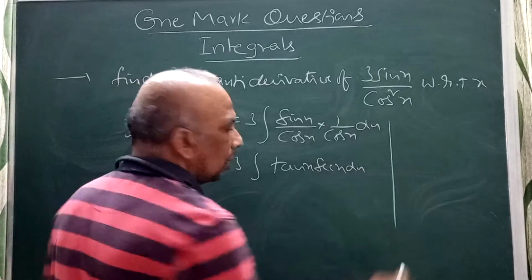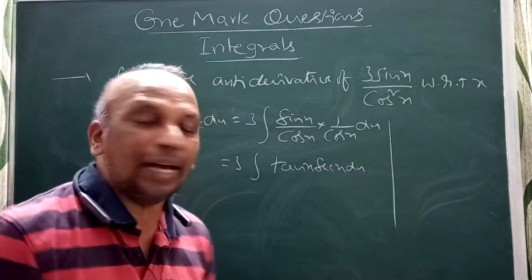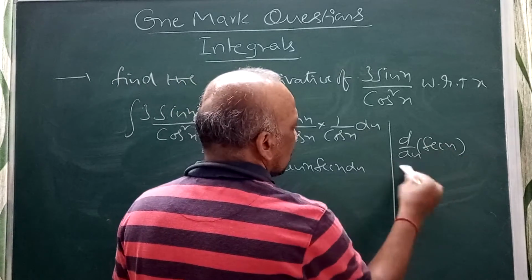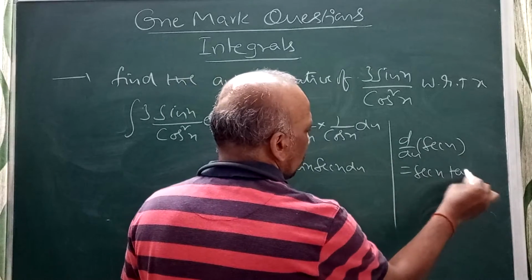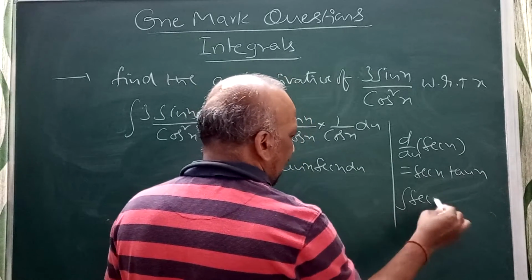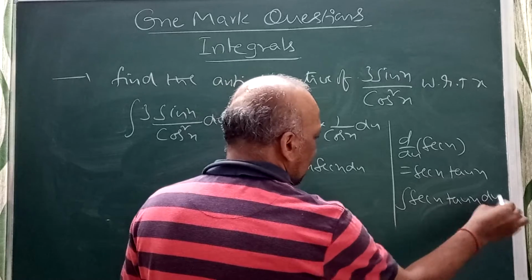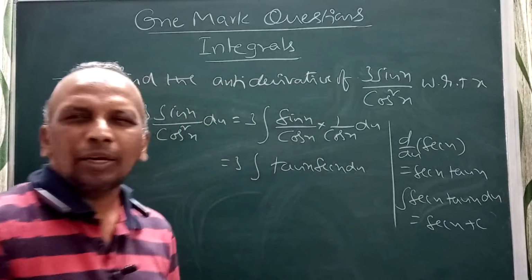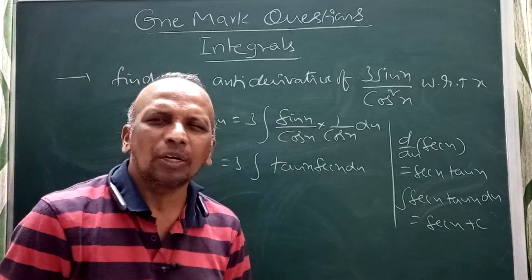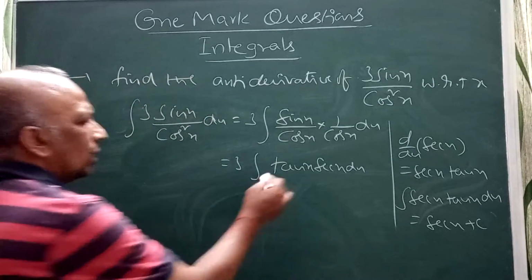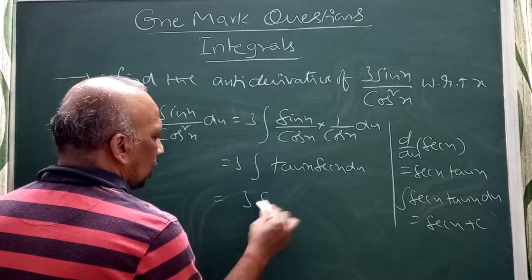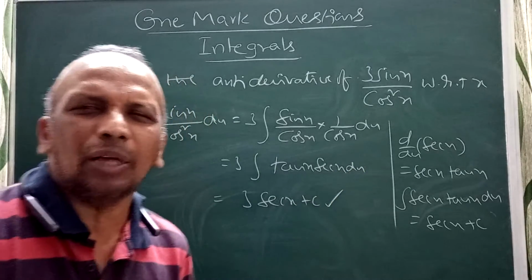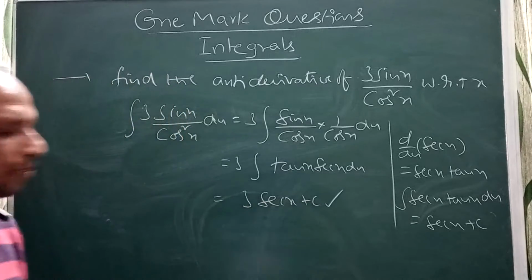But remember, the derivative of secant x is secant x tan x, that is, d by dx of secant x is secant x tan x. So the integral of secant x tan x is secant x plus c, quite the opposite, because integration is the inverse process of differentiation. So you will get tan x secant x, and your answer is 3 secant x plus c.